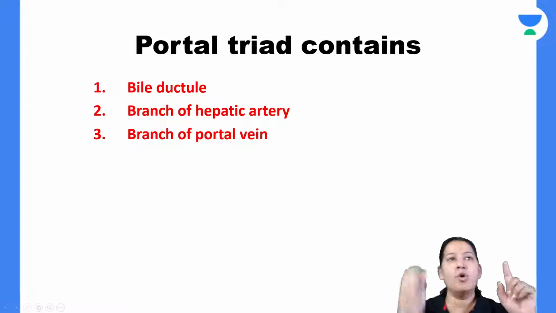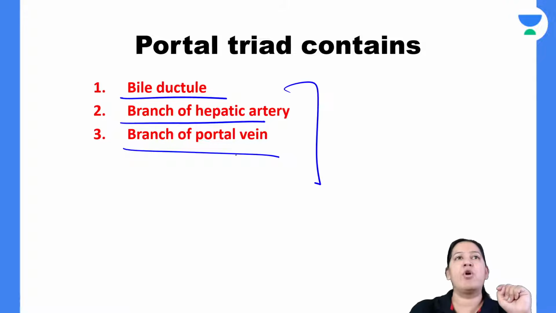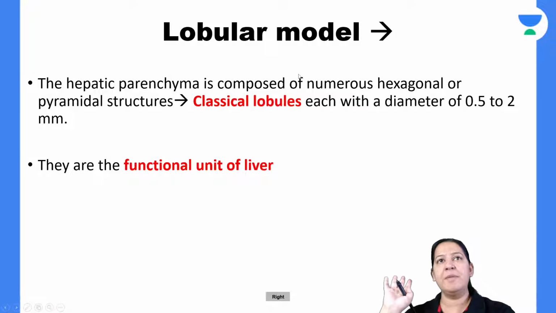Give me a thumbs up. So a branch of hepatic artery, a branch of portal vein and a branch of bile duct constitute the portal triad. I hope you got the concept of the portal triad. Give me a thumbs up. Everyone give me a thumbs up.